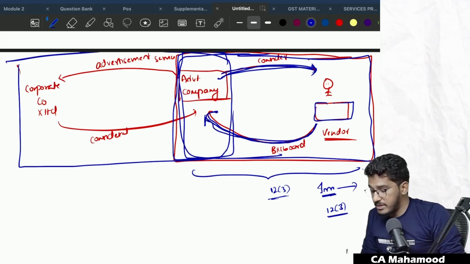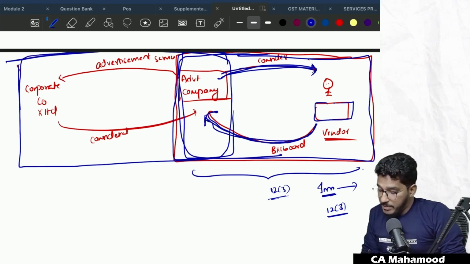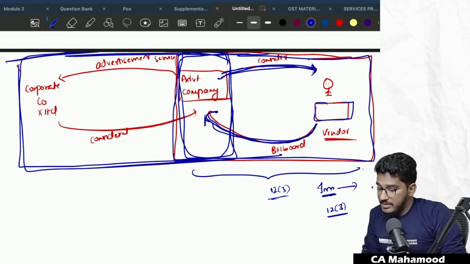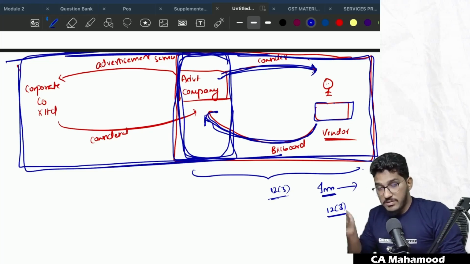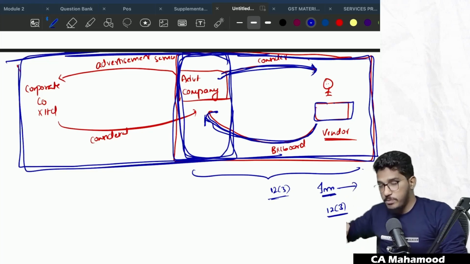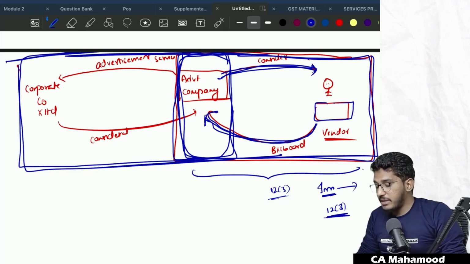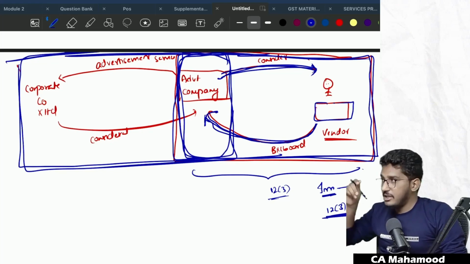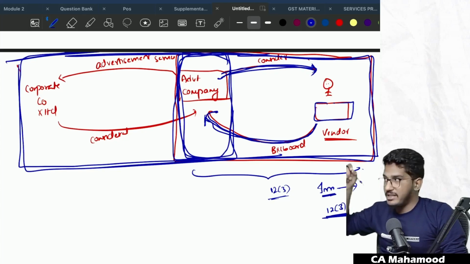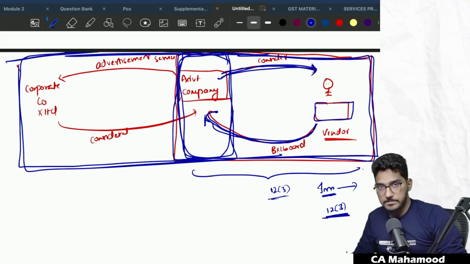That is not advertisement services. The contract happening between the corporate client X Limited and the advertising company, this is advertisement services. But the agreement happening between the advertisement company and the vendor, this is not advertisement service. This is service in relation to immovable property. And how to determine place of supply will be covered by 12 subsection 3, which actually says the place where the immovable property is located, that will be the place of supply. Able to understand? Clear and comfortable, everybody?